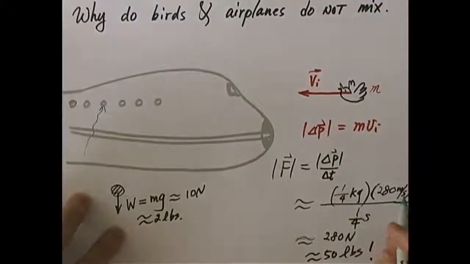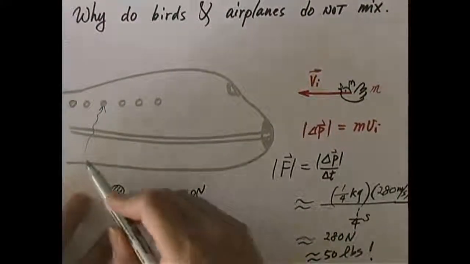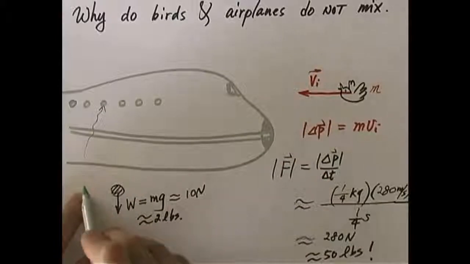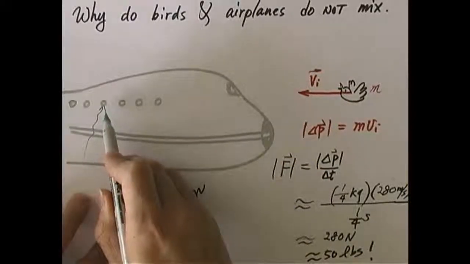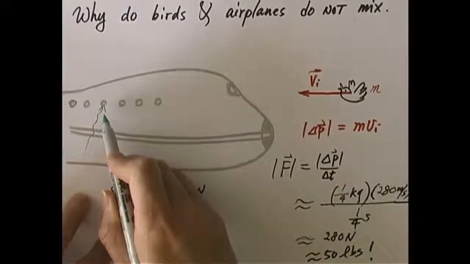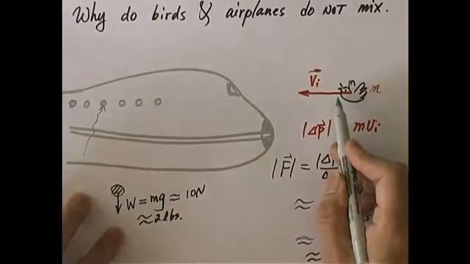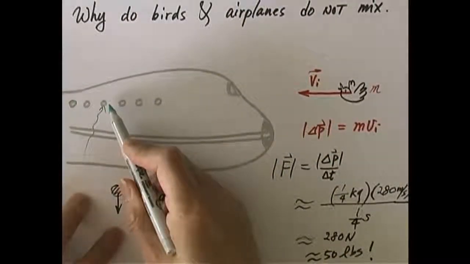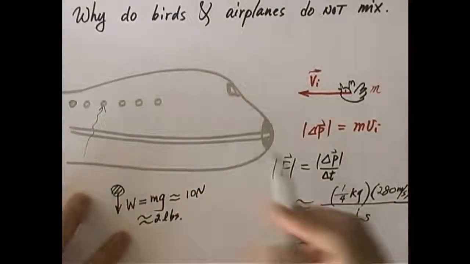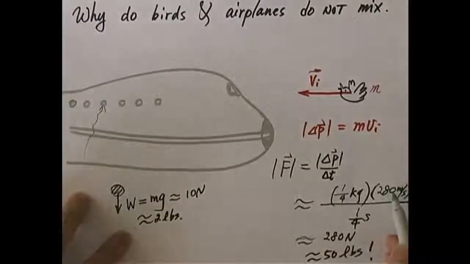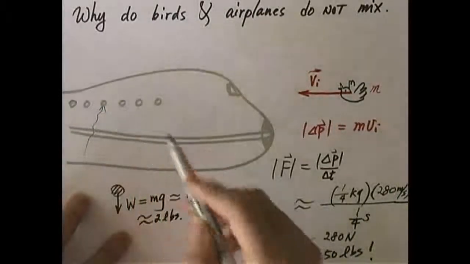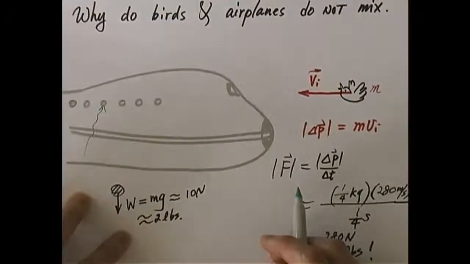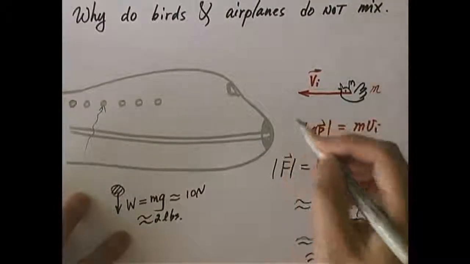windshield where you sit behind, the airplane flies this way. The bird comes in from the side. The bird can only use its own flying speed instead of the flying speed of the airplane. The bird does not fly nearly as fast as the airplane. So therefore, the impact is far less, because we're looking at maybe 10, 20 meters per second at most instead of 280 meters per second. So those windshields, it's not necessary to reinforce them as much as the front windshield, which has to withstand a